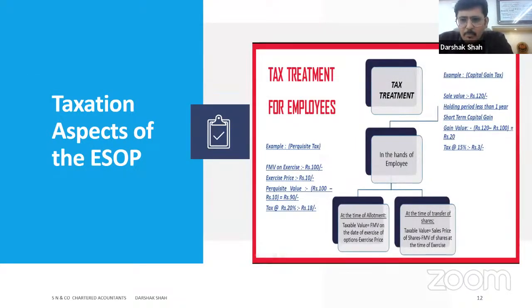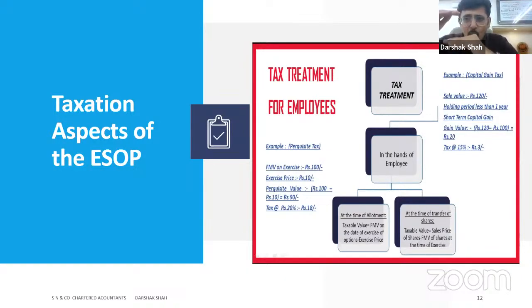Treatment for employees, broadly everybody is aware of, but I'll very quickly take you through that. What it says is, in the hands of the employee, stage 1 of taxation is at the time of exercise. So when you exercise as an employee, whatever is the exercise price on that day, whatever I am paying to the company, the fair market value minus the exercise price is going to be a perquisite for me